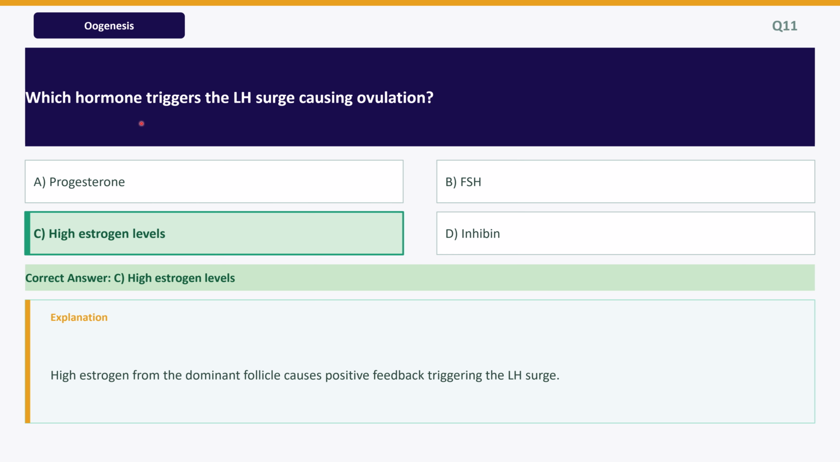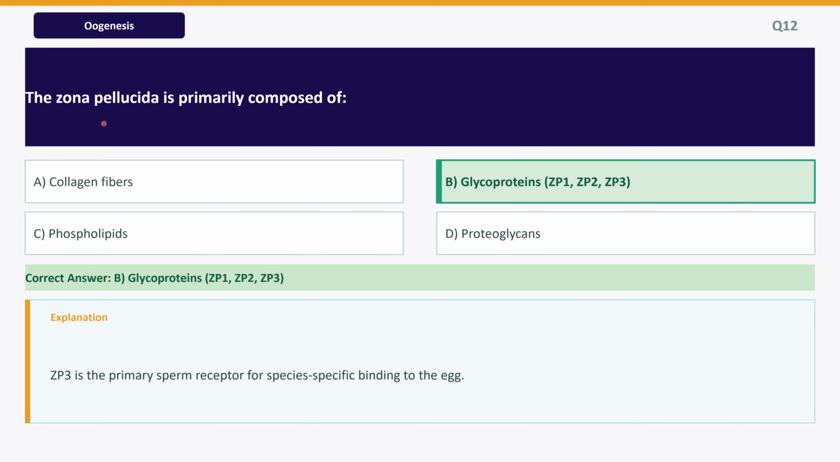Next question: which hormone triggers the LH surge causing ovulation? Option C, high estrogen levels. Explanation: high estrogen from the dominant follicle causes positive feedback, triggering the LH surge. Next question: the zona pellucida is primarily composed of. It's option B, glycoproteins ZP1, ZP2 and ZP3. Explanation: ZP3 is the primary sperm receptor for species-specific binding to the egg.